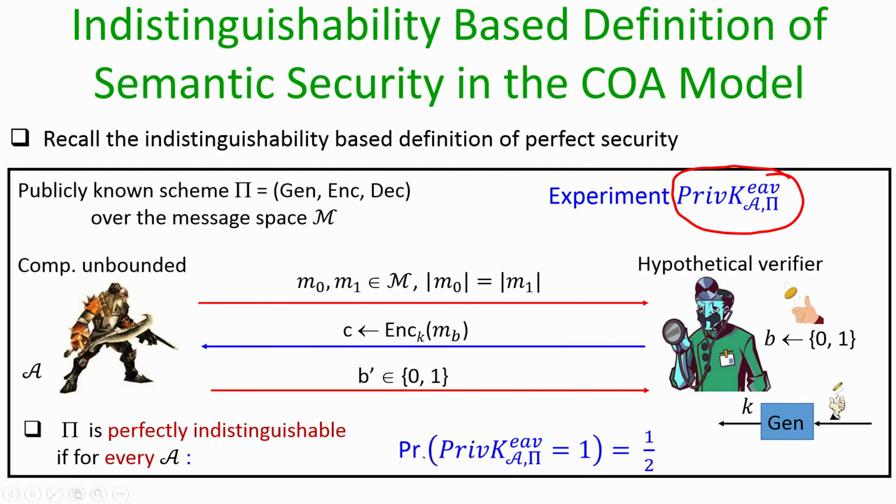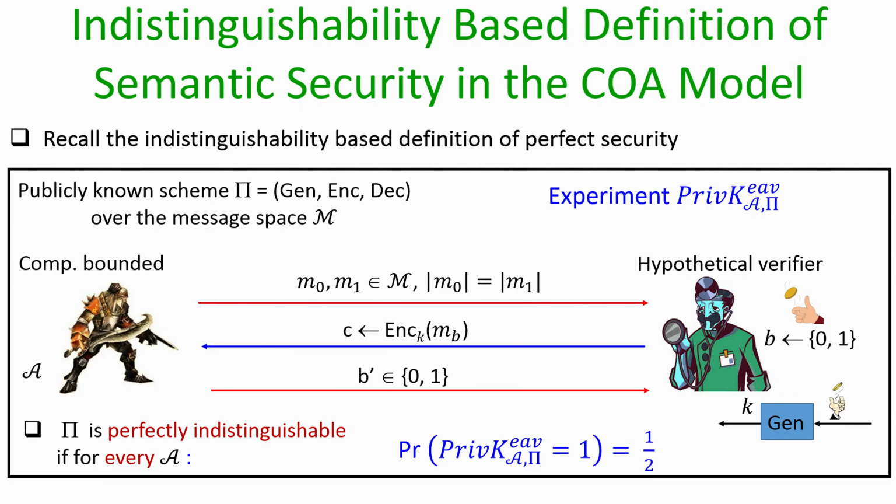Now, let us see the indistinguishability based definition to model the notion of semantic security in the ciphertext only attack model. We will make the following changes. The first change that we are going to make is the following. Instead of assuming that our adversary is computationally unbounded, we will assume that our adversary is computationally bounded.